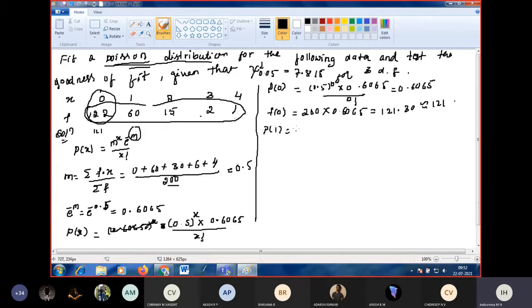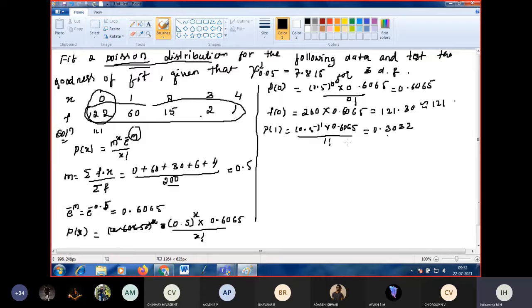Next, P of 1 is 0.5 to the power of 1 into 0.6065 divided by 1 factorial. What is 0.5 into 0.6065? 0.3032.